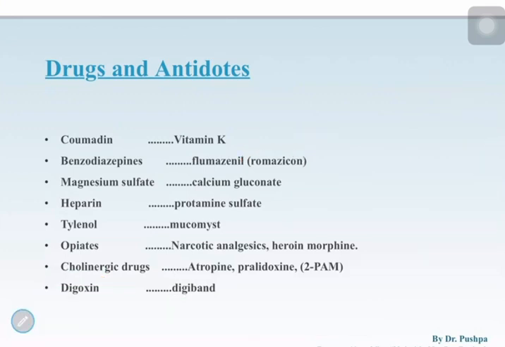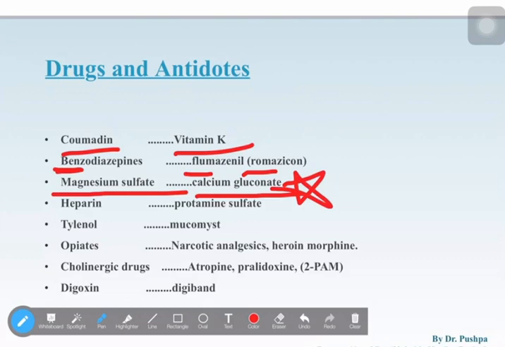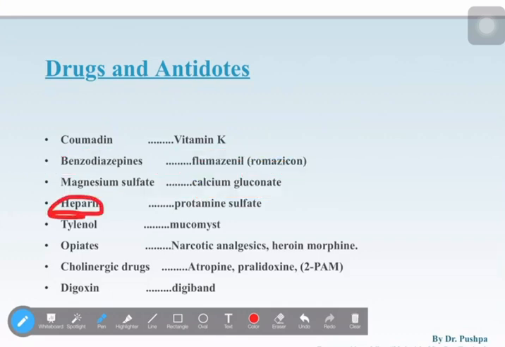Coumadin is vitamin K. Benz, the rich lady, her name is Roma. She got flu and she traveled for a treatment in a Benz car. Next, magnesium: this magician will always have calcium gluconate. That's the same story our mom used to say. So if we have calcium like milk with sugar, it becomes a magnesium magician, as smart as a magician. Next, this person always loves protein, that is protamine sulfate.